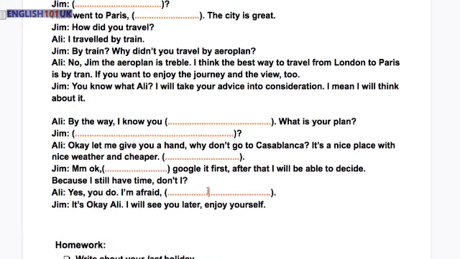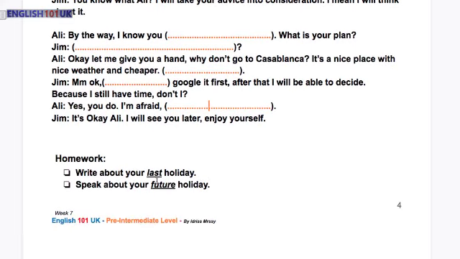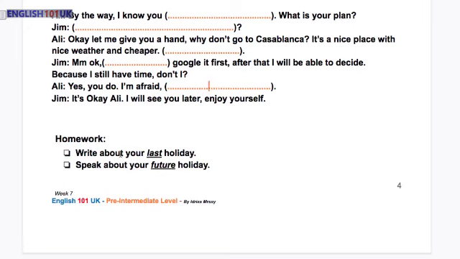You have got another homework, which is to write about your last holiday. Write about your last holiday, which means you are going to use past tense, whether continuous or simple, and speak about your future holiday, which means you are going to use future tense, whether will or going to.